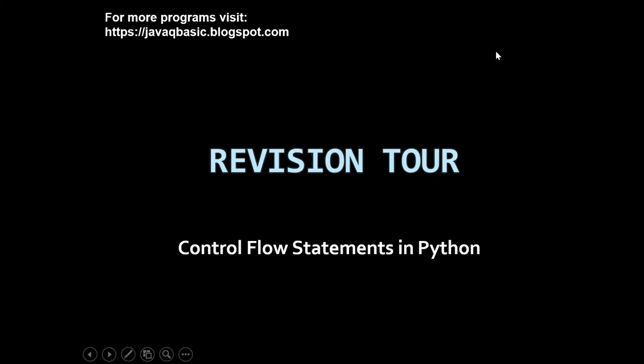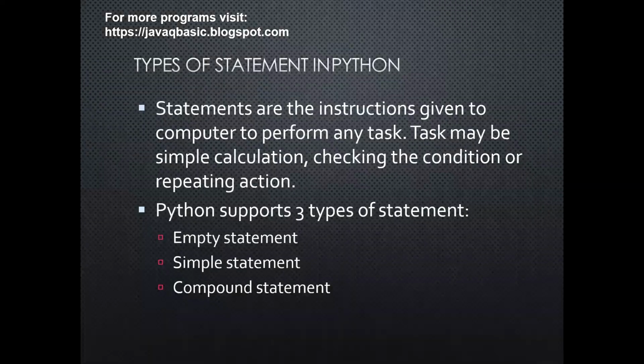Revision tour of Python. Control flow statements in Python. Types of statement in Python. Statements are the instructions given to the computer to perform any tasks. Tasks may be of simple calculation, checking the condition, or repeating action. Python supports three types of statement: empty statement, simple statement, compound statement.